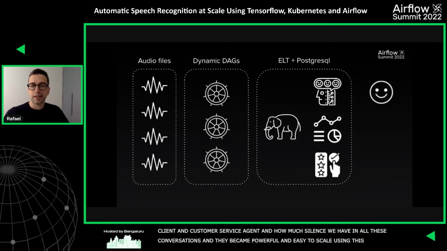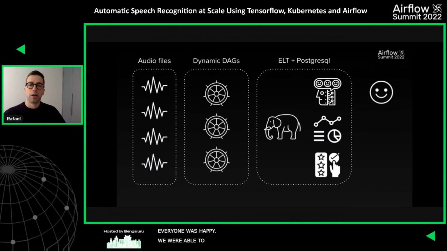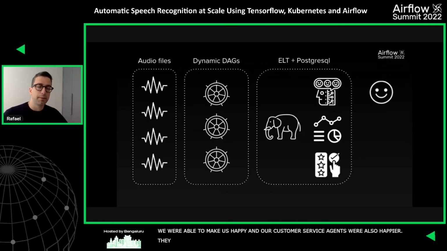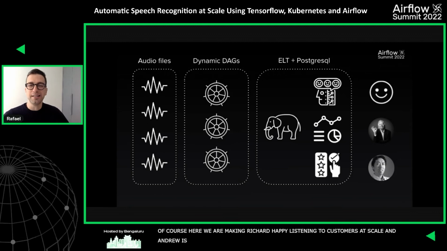So what were the results here? Everyone was happy, right? So we were able to make customers happy. Our customer service agents were also happier because their work became less intense. And of course, here we are making Richard happy because we're listening to customers at scale. And also Andrew is happy because we're having a really data-centric approach. We're shifting the focus from the model part to the productionization part and the data part.